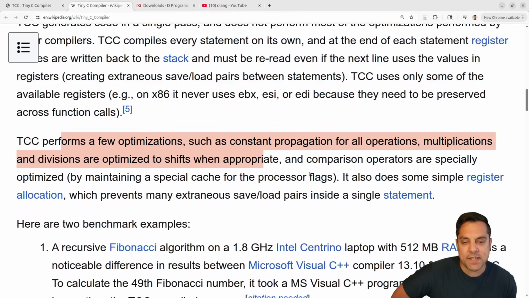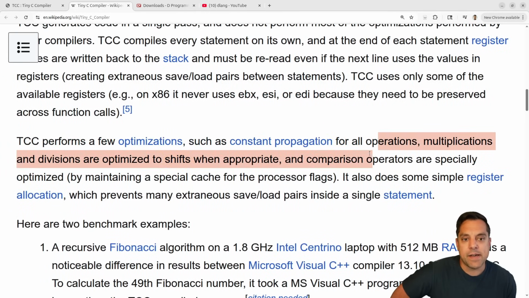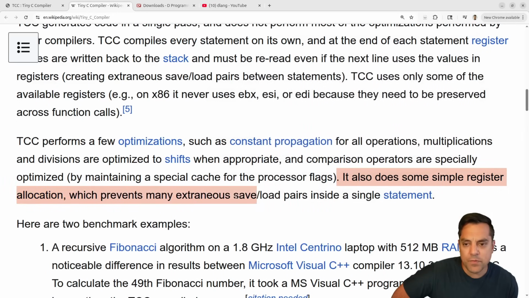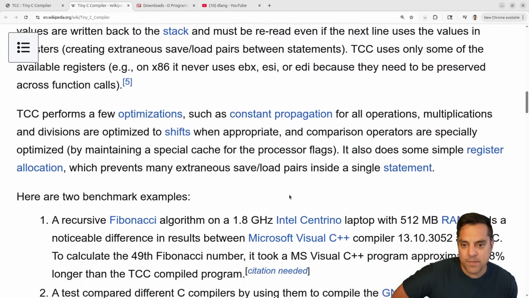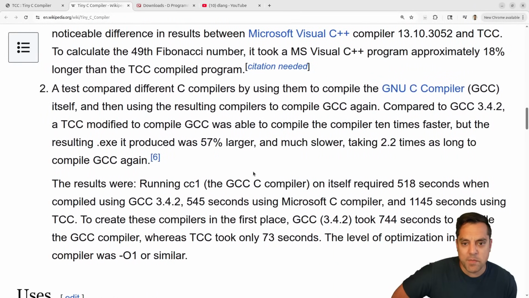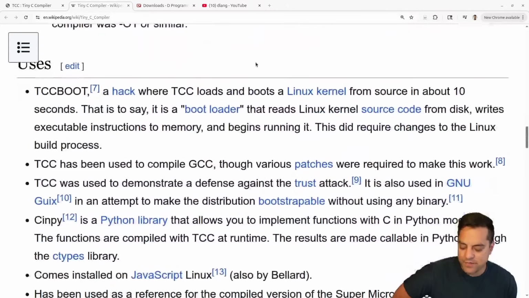And it performs a few optimizations as mentioned. Constant propagation for all operators, multiplication and divisions are optimized to shifts when appropriate, which is great. Shifts tend to use fewer cycles. Comparison operators are specifically optimized by maintaining a special cache for the processor flags. It also does some simple register allocation, which prevents many extraneous save load pairs inside a single statement. Okay, so anyways, again, we're trading off speed of compilation for total optimization here. Okay, so I think that gives us a gist of what's going on here.